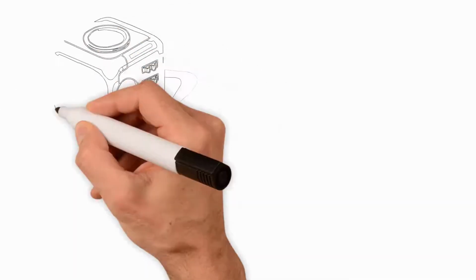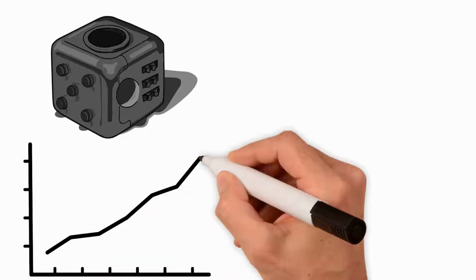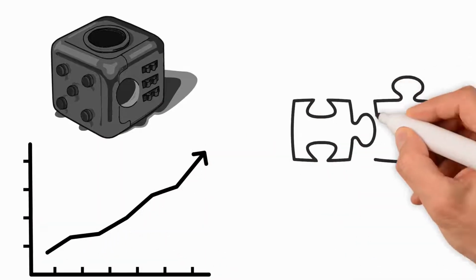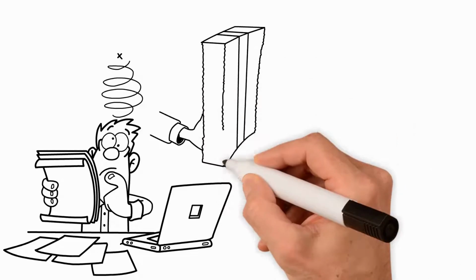Inexpensive yet complex items, such as fidget cubes, also require higher MOQs, as they demand multiple parts and pieces from upstream suppliers which have their own MOQs, and often have more complex manufacturing and assembly costs.